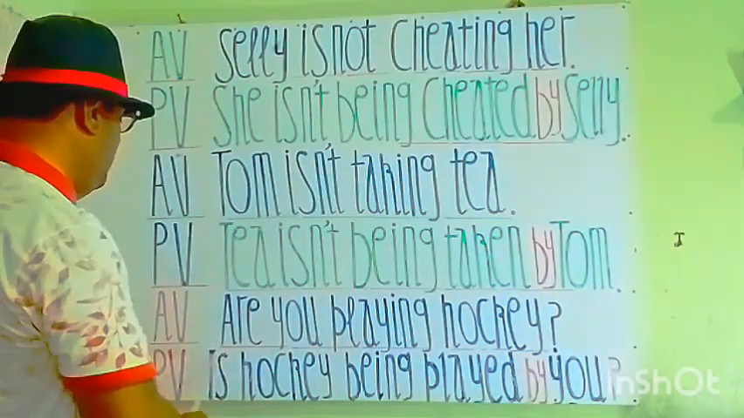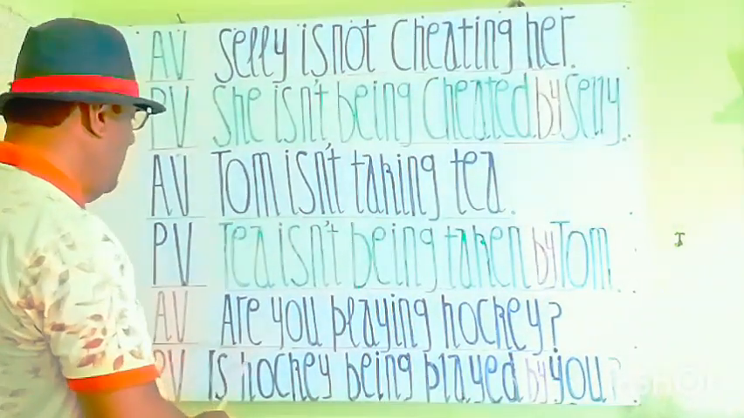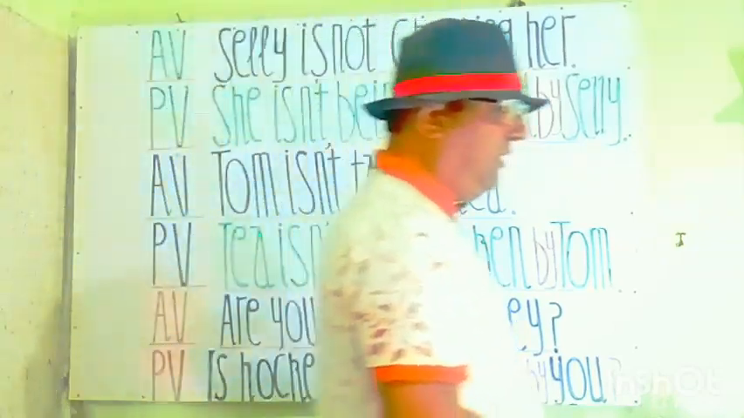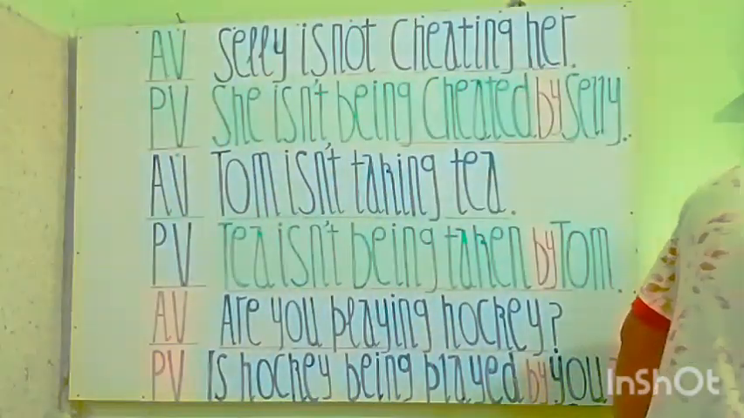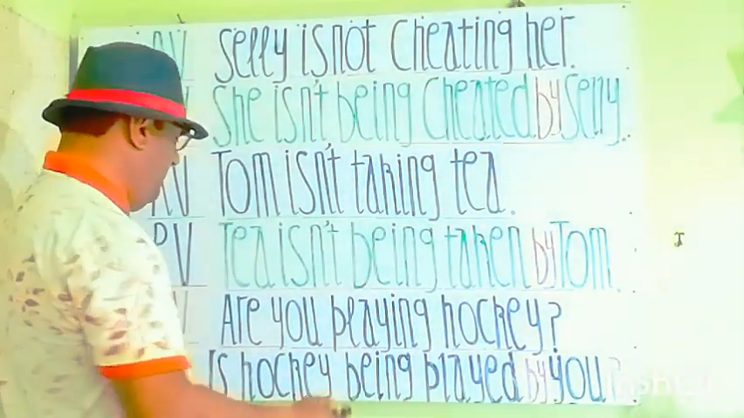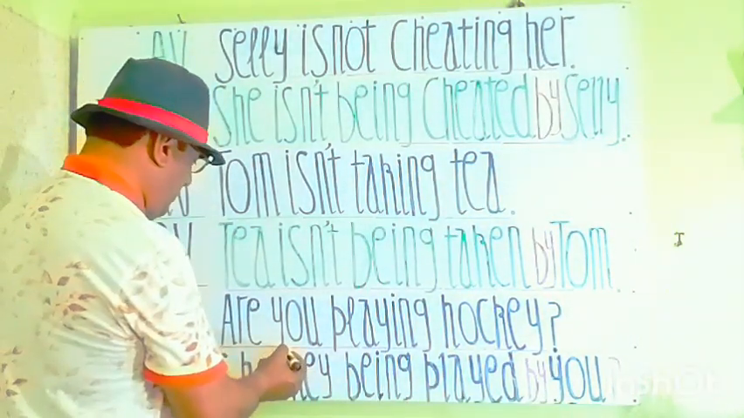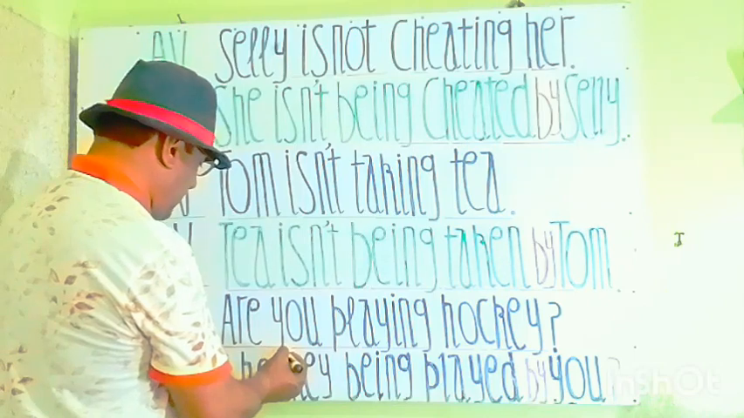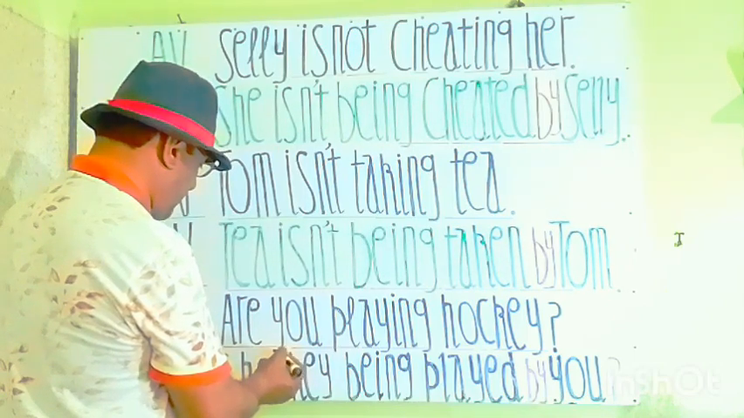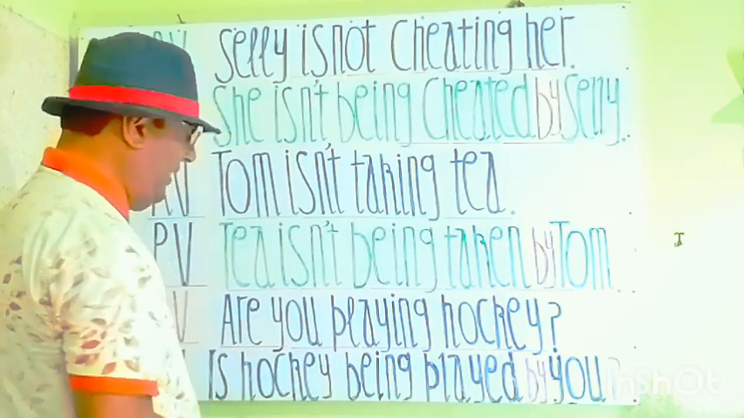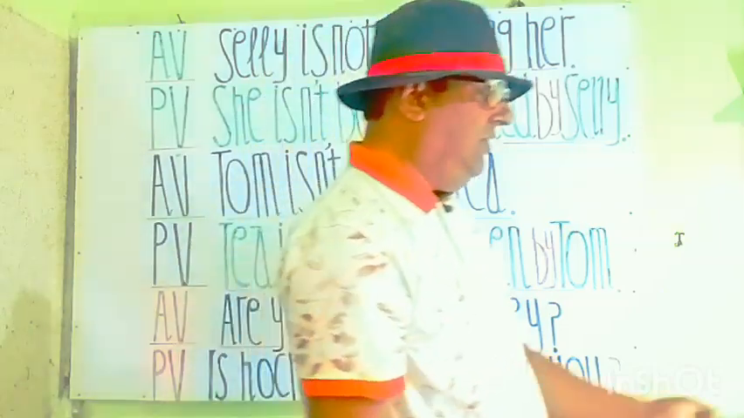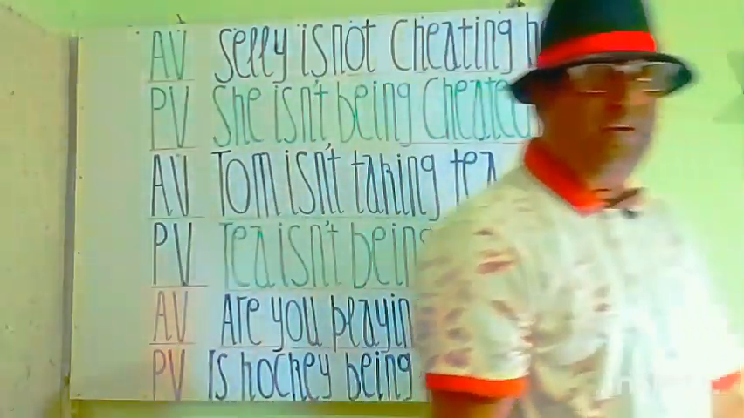You see, the next statement is: are you playing hockey? This is an interrogative statement, my students, and we have to make a bit of correction here. You see here that we make a correction. So, are you playing hockey? Interrogative sign. This is an interrogative sentence.